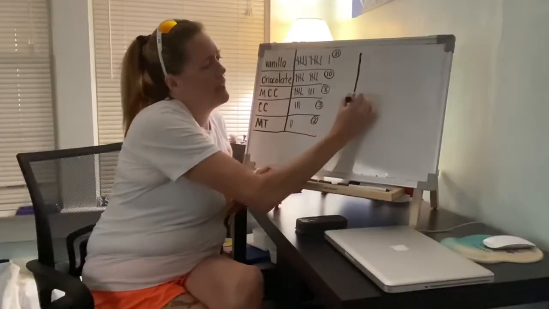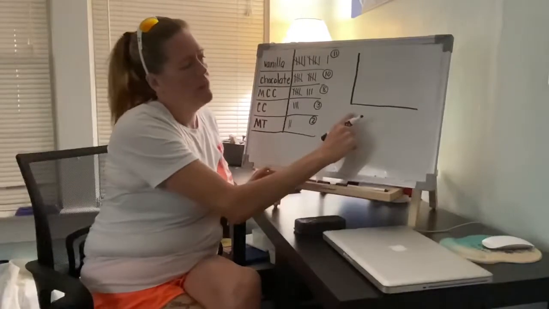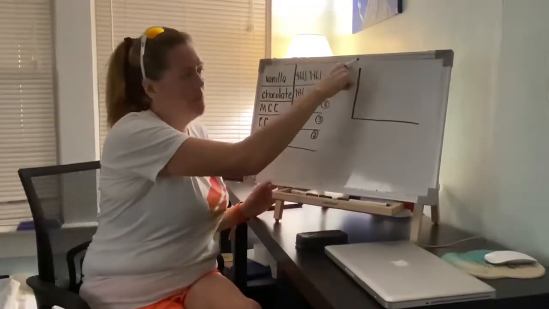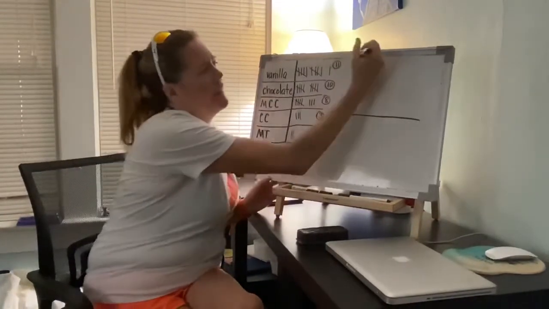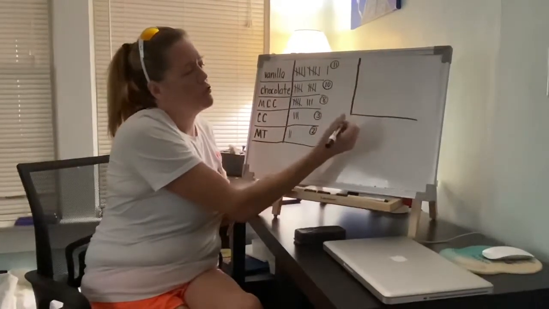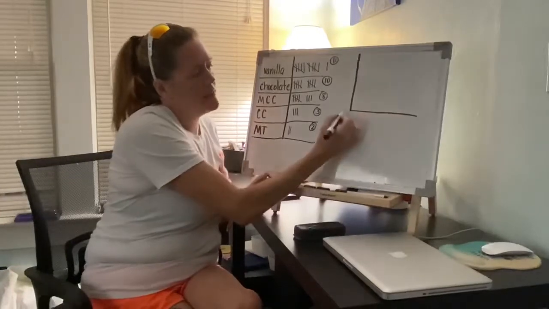So I'm just gonna make a small one right here so we can still use this information. I'm just gonna make a line this way and a line this way. And down here I'll put the flavors, and up here I'll put how many kids voted for that flavor. So we need to go up to at least 11. I usually try to go up a little bit higher. So we'll go up to 12. Let's see, the bottom will be 0.